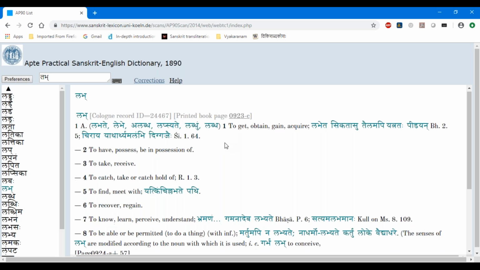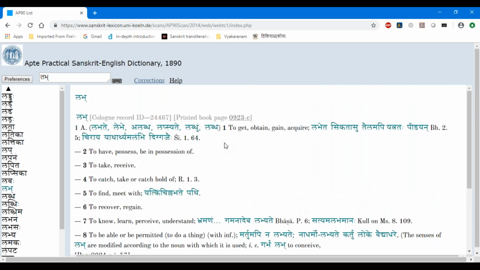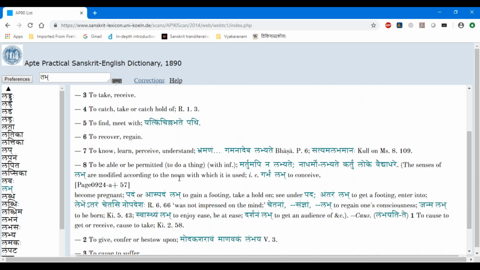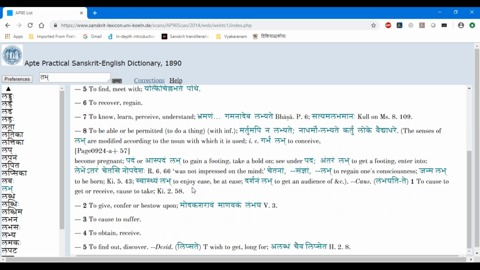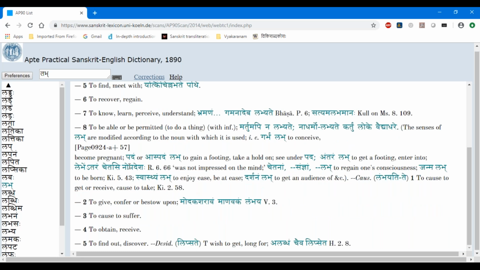So look at the Koshakara's mind. The literature is already out there, and he has to pick labh, and he has to quote all the different meanings which are there in the literature, which is a very difficult job. Only a person like Apte or some Koshakara who has very deep knowledge about the language, and is well read, can make such dictionaries. And Apte is one of the smallest dictionaries we are going to learn. The rest of the dictionaries we are going to learn in this course are quite big. Okay.